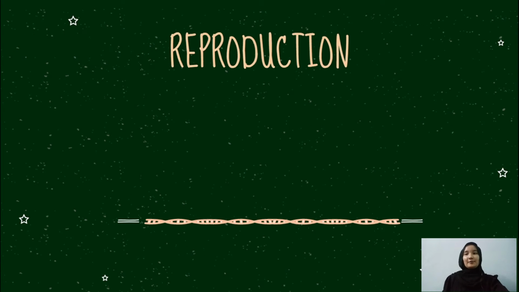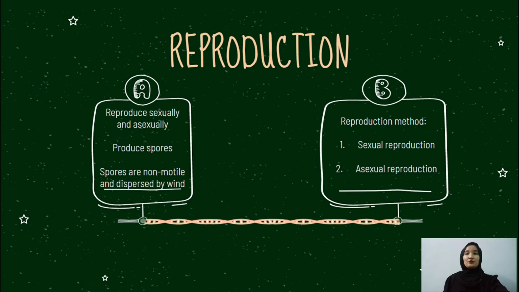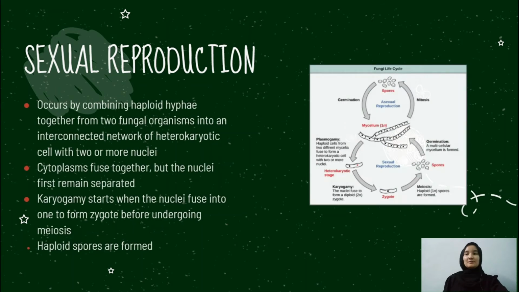Now moving on to the reproduction system of fungi. Fungi reproduce sexually and asexually to produce spores that are non-motile and are dispersed by wind. Fungi reproduce by using two methods, which are sexual reproduction and asexual reproduction. Sexual reproduction occurs by combining haploid hyphae together from two fungal organisms into an interconnected network of heterokaryotic cells with two or more nuclei.